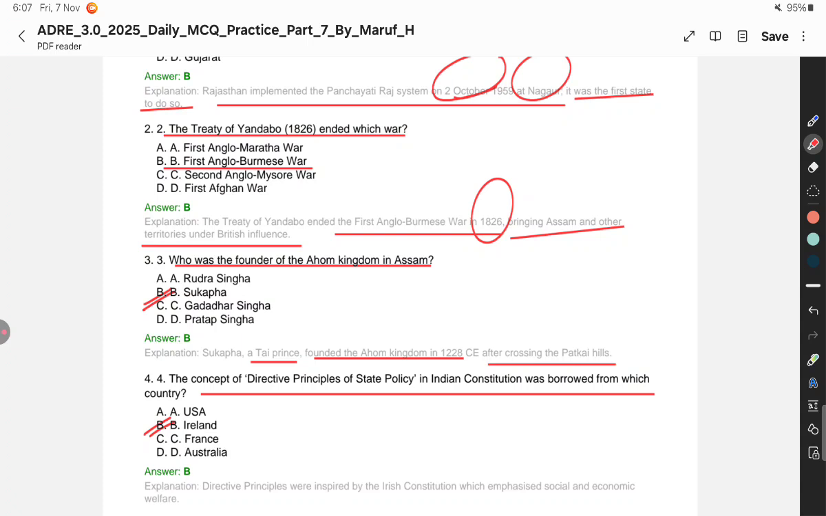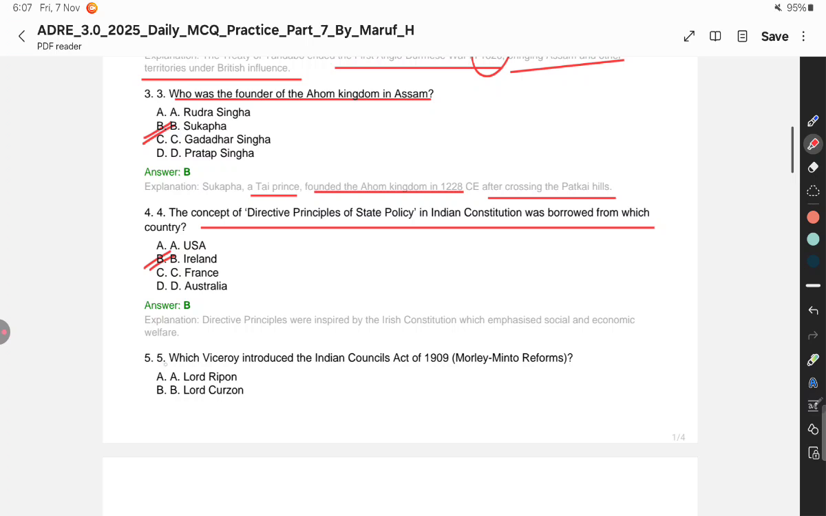All right, so the directive principle যদি হৈ যায় তেতিয়াহলে আমি কি কম? Ireland. All right, let's move on to the next question. Which viceroy introduced the Indian Council Act of 1909, Parliamentary reforms? So 1909 আৰু 1919 আহিছিল কি? Montagu Chelmsford reform. All right, both are different things.